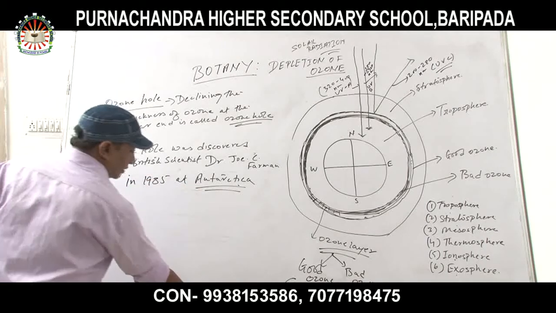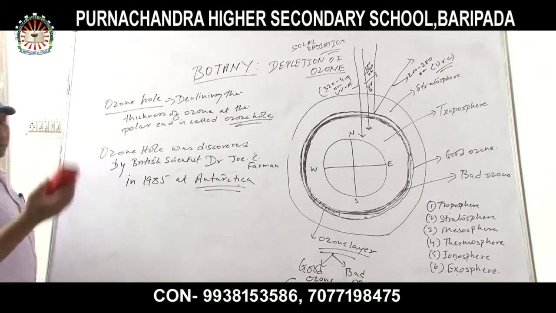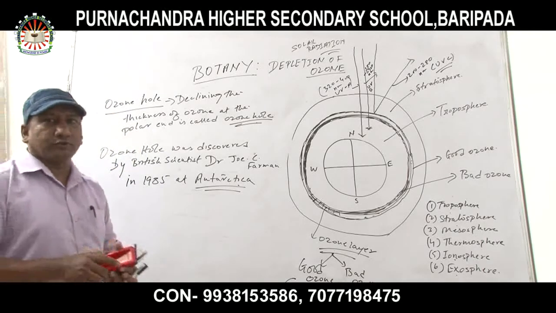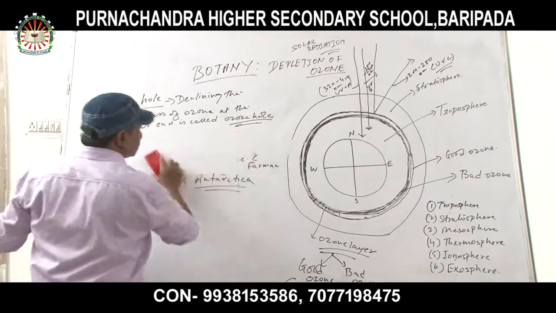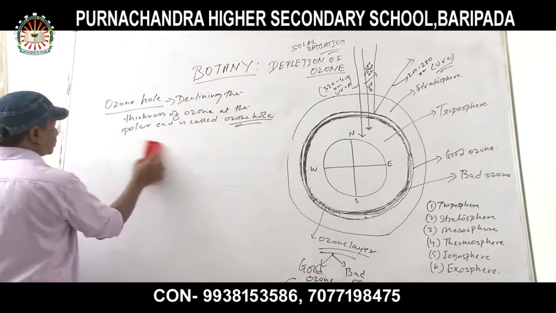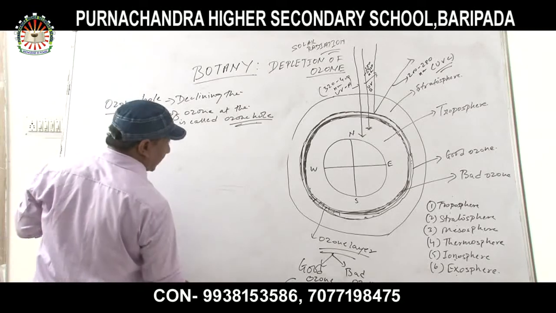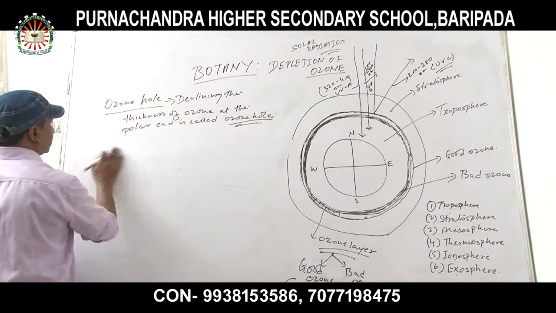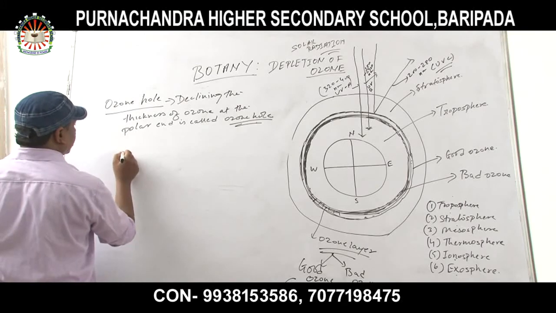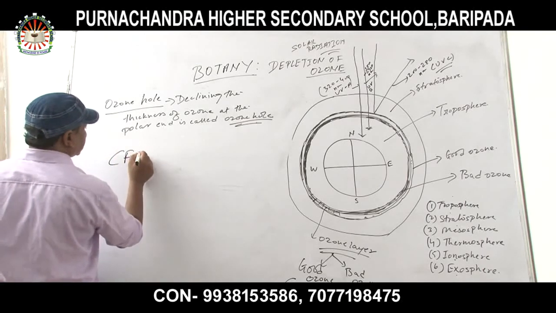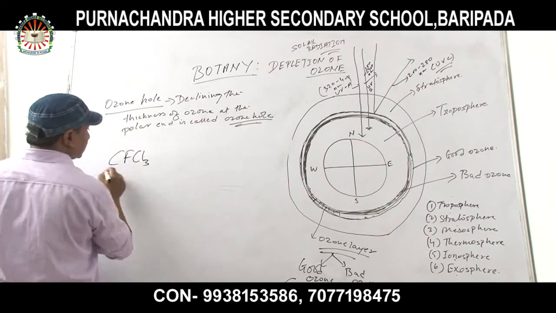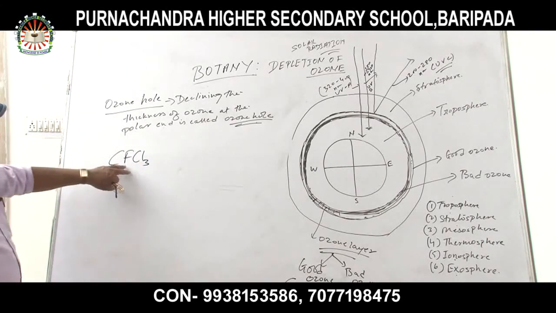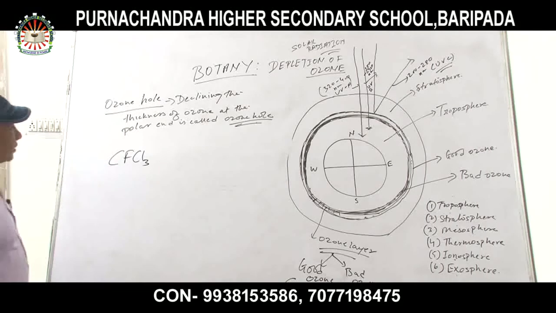Now, how do chlorofluorocarbons help to form the ozone hole? Here is the simple equation I am showing you now. How chlorofluorocarbons get dissociated. Chlorofluorocarbon is CFCl3. This is the chemical formula of chlorofluorocarbon.